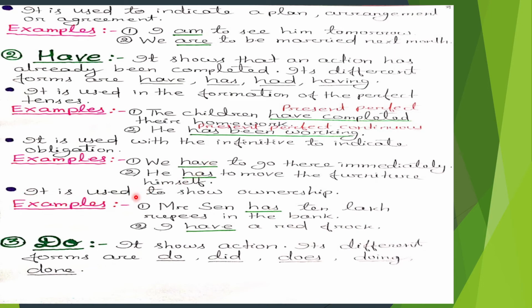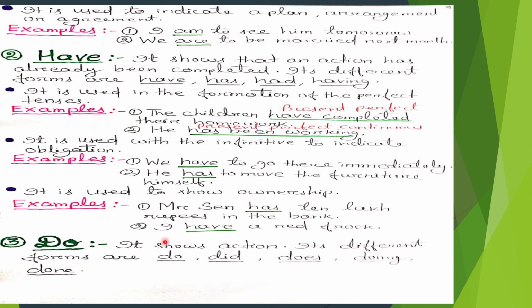It is used to show ownership. Some examples are here. Number 1, Mr. Sen has 10 lakh rupees in the bank. Number 2, I have a red frock. First sentence has, second sentence have are the verbs and both has and have are showing the ownership.